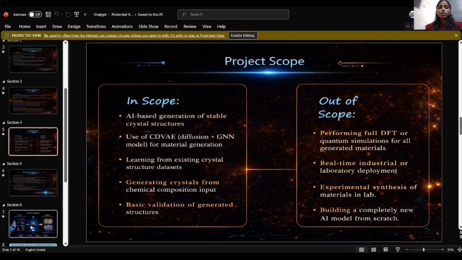Now, let us look at what our system actually does. In scope, we are focusing on AI based generation using the crystal diffusion variational autoencoder model, learning from existing crystal databases and validating the structures we produce. Out of scope, we are not performing full quantum simulations like DFT or experimental lab synthesis in this work.